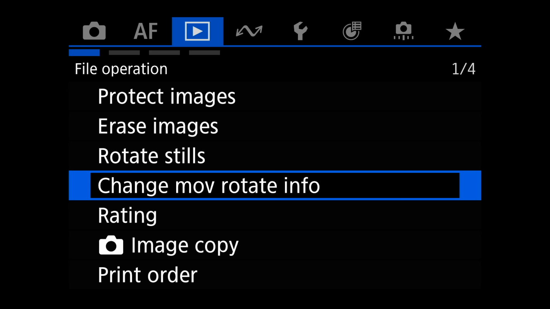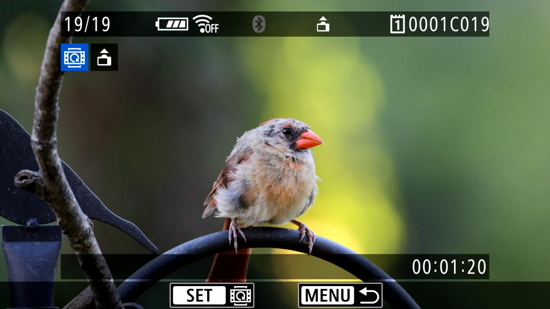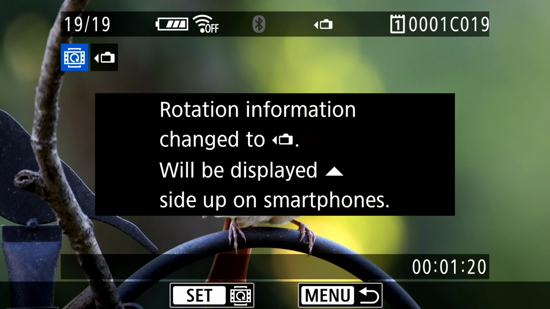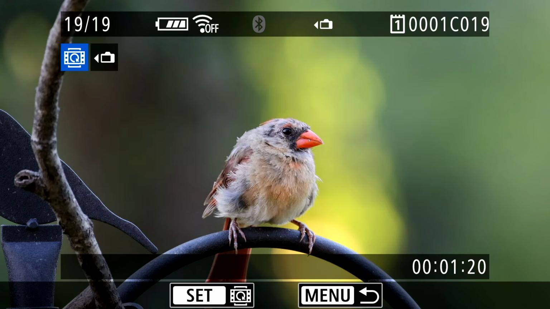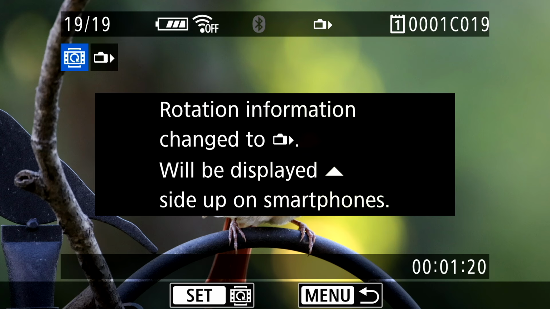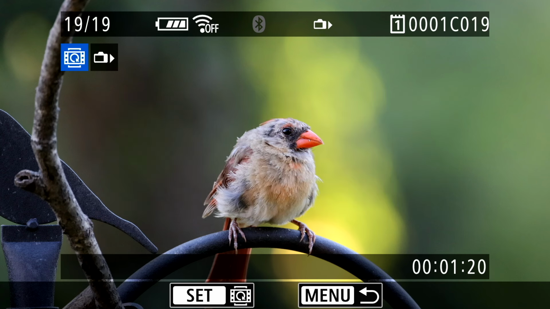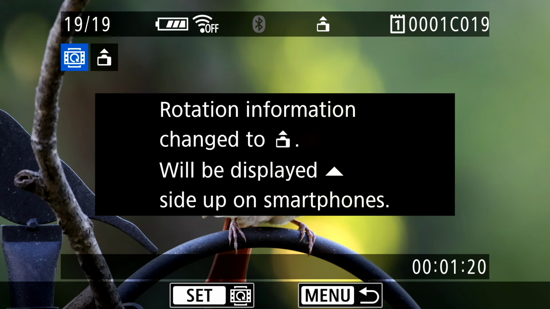Change here, right here. I'll do it again. Watch what it does. So rotation information, right? To be changed, let me bring it up, will be displayed sideways for our first smartphone. When you're trying to record video or photos on a cell phone, it will take your videos and actually rotate them.